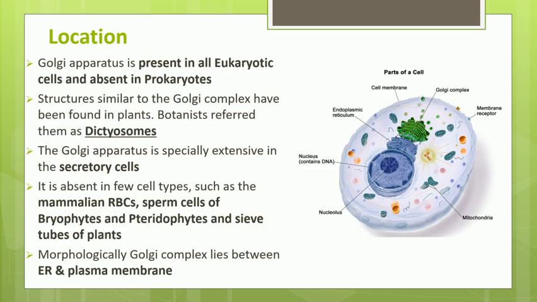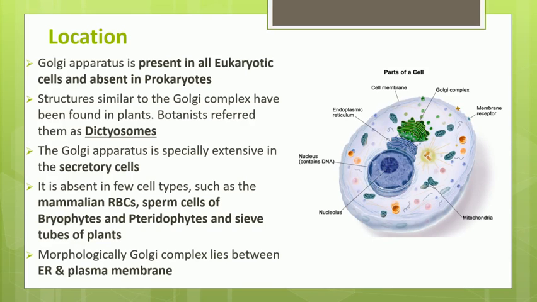Now if we see the location of this Golgi complex, it is present in all eukaryotic cells and it is absent in the prokaryotic cell. Prokaryotes, we know, include bacteria and archaebacteria. Golgi apparatus or complex is present in eukaryotic cells like plant cell, animal cell, fungi cell, but it is absent in the prokaryotic, that is bacterial cell.